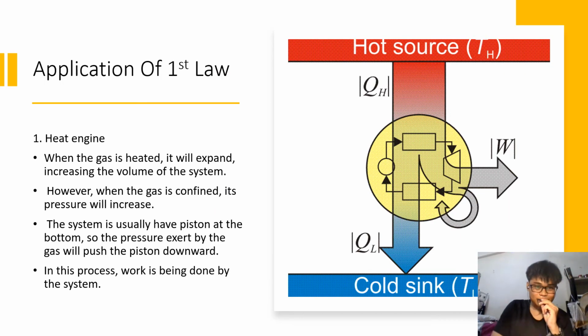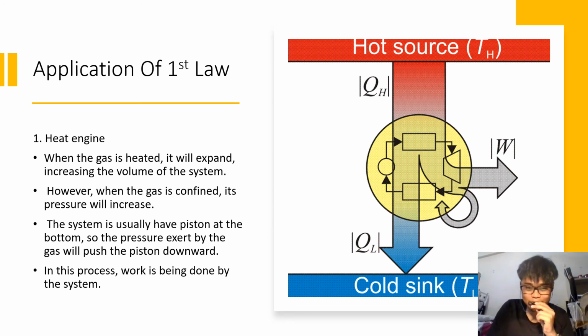So let's look into the application of the first law. The first one is the heat engine. When a heat engine is considered an open system, heat engines involve three properties, which are heat, volume, and pressure of a working fluid. When the gas is heated, it will expand, increasing the volume of the system. However, when the gas is confined, its pressure will increase.